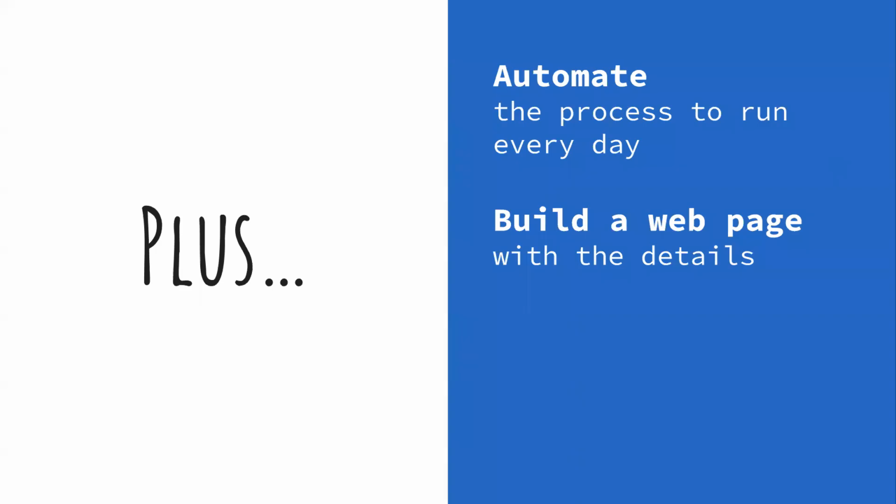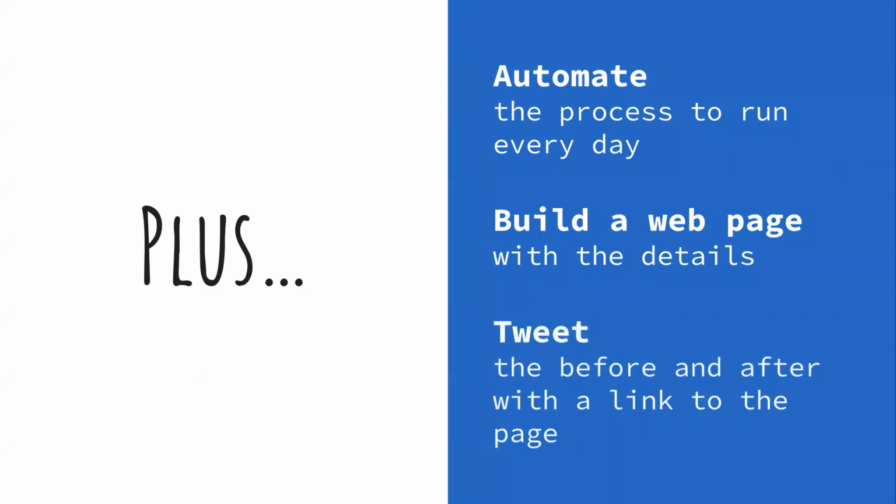What were the transformations? In what order and with what settings? And what was the final result? So I wanted to have that artifact of a web page to actually document that. And then I wanted to tweet out, hey, this was the first image, this was the resulting image, and if you want more details, link back to that web page. So how did I do it?